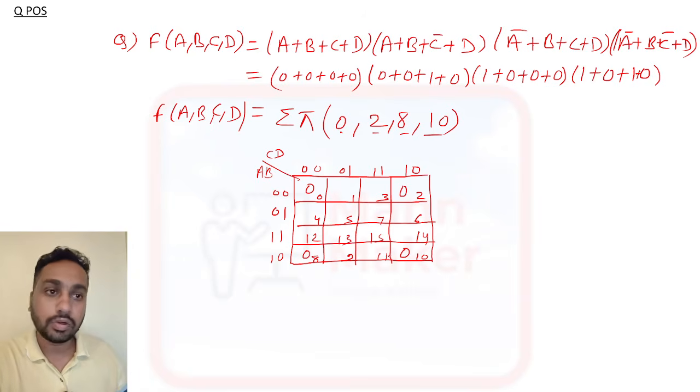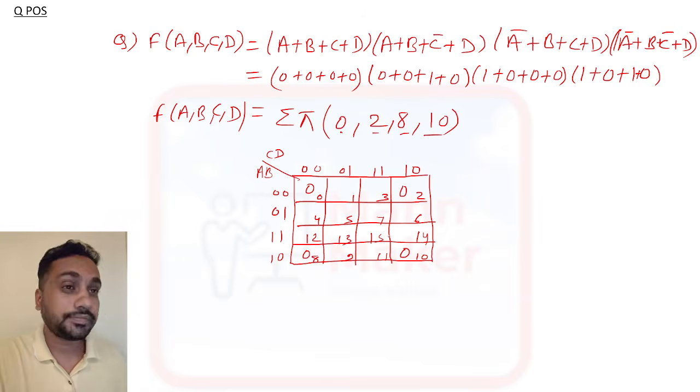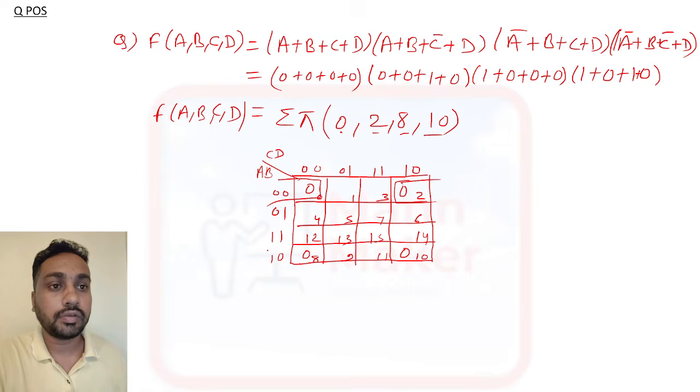So these 4 boxes we can make a quad. Like this we need to make a quad. Okay, now this is C plus D, 0 means no bar.